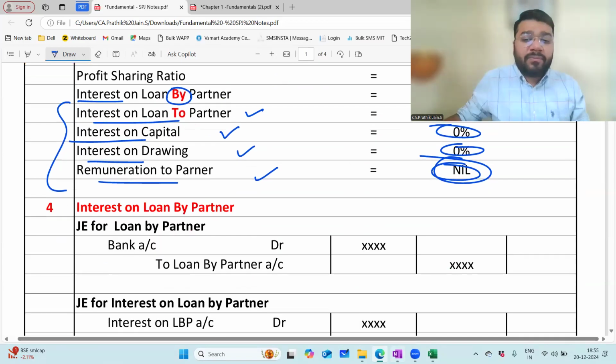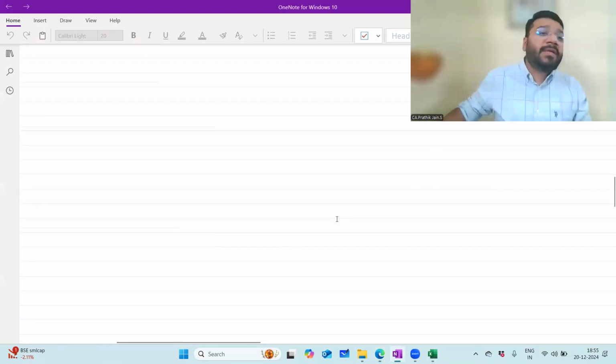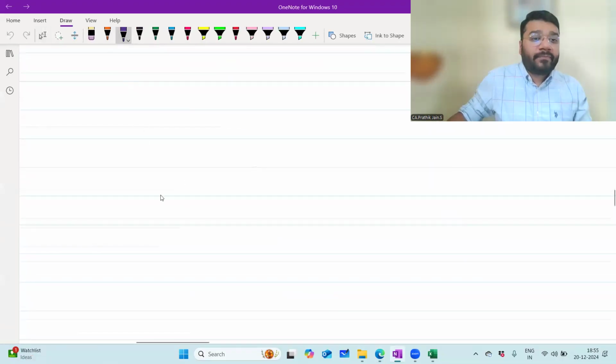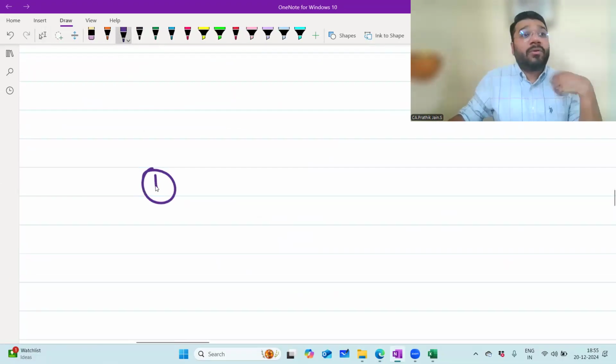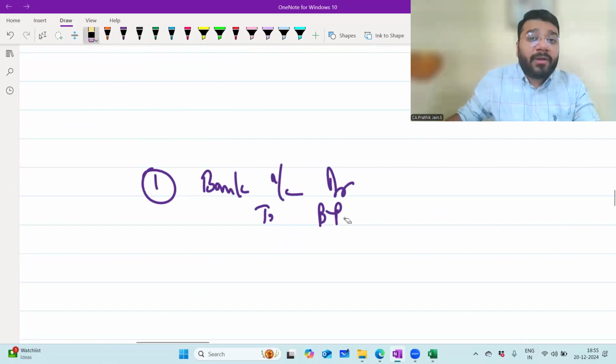Next was the concept of loan by partner. Please tell me, if the loan is given by the partner to the firm, what is the journal entry? Bank to loan by partner. Loan by partner means the firm is getting the loan. Very good. Bank account debit to loan by partner. Wonderful. All those who are able to instantly get the answer, no? Which means you have done your revisions properly.